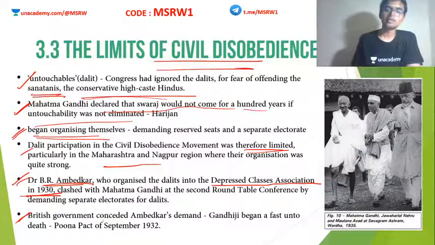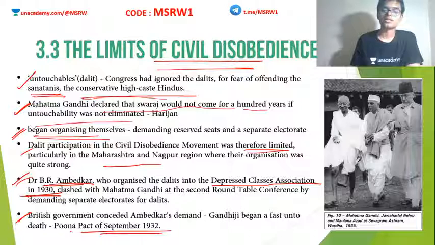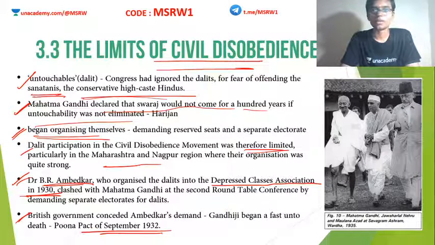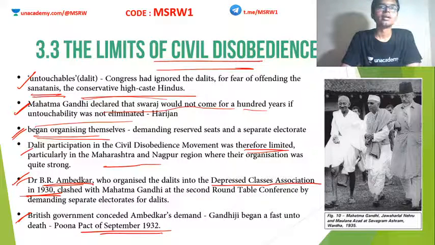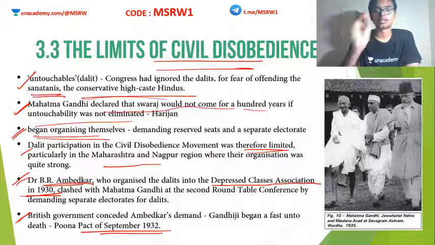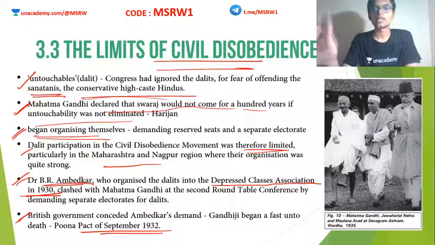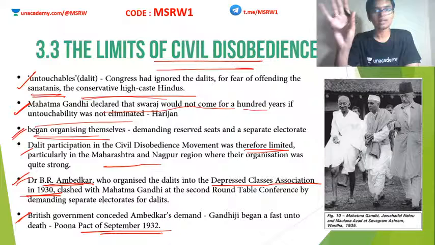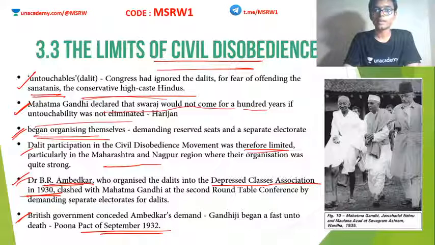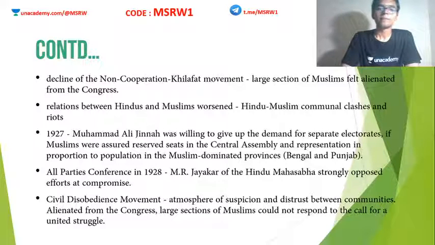So what happened now? Eventually, it all culminated in the Pune Pact, signed in 1932 between Ambedkar and the Indian National Congress. According to the Pune Pact, there will not be separate electorates for the depressed classes, but they will be given assured reserved seats. They will have to contest in general electorates itself, no separate electorates, but assured seats. That was the Pune Pact. Although Ambedkar signed this Pune Pact, he was actually against it. He wanted separate electorates for Dalits. We will study that in detail later. Anyway, continuing.